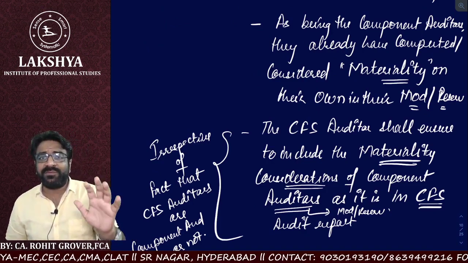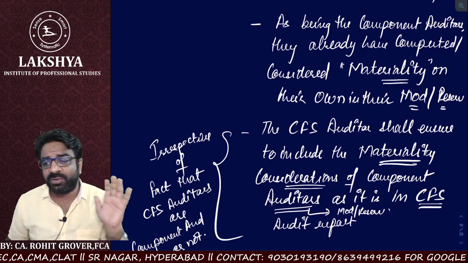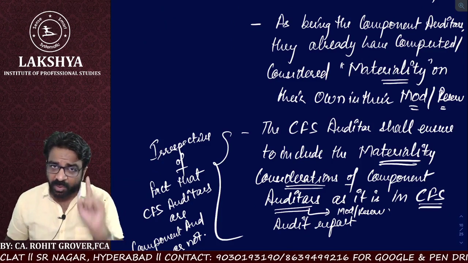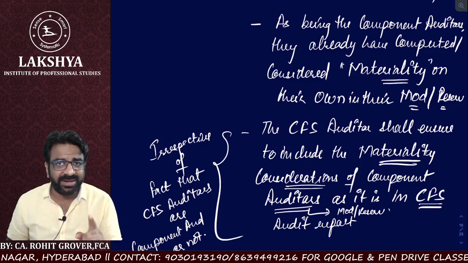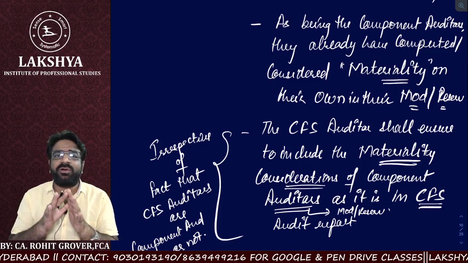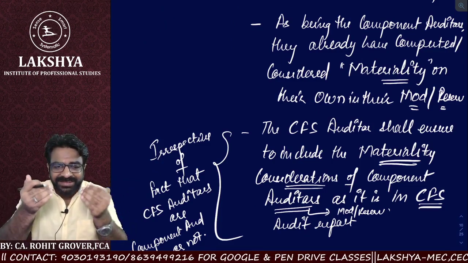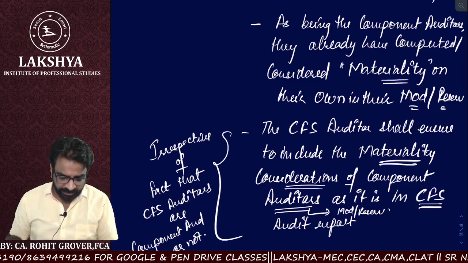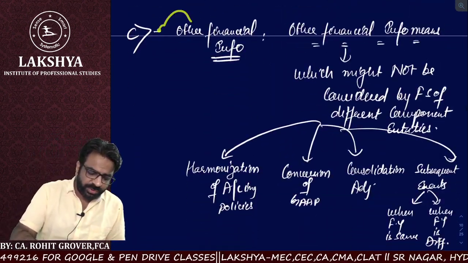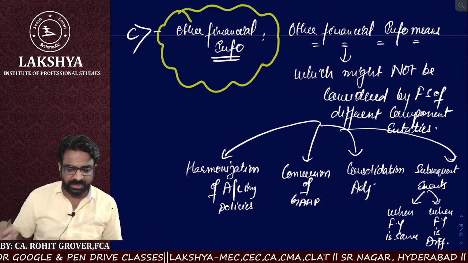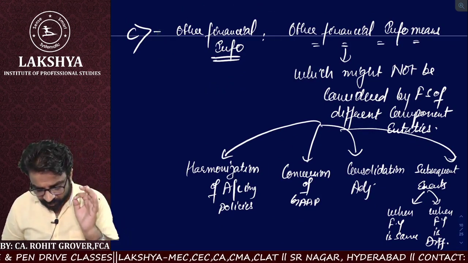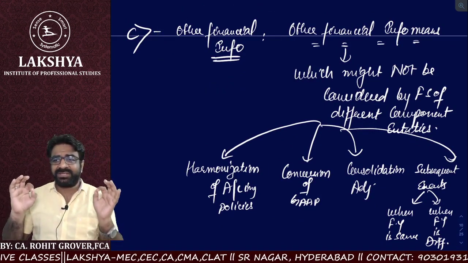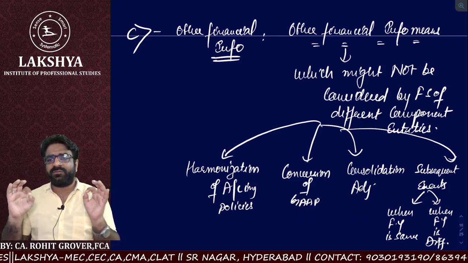You may ignore if he has not kept any kind of qualification or modification, but if a qualification, modification, or reservation is there, then as a CFS auditor, you are not allowed to ignore it. You have to add it as it is in your CFS audit report. Clear, everyone? And we also understood about the auditor's report responsibility relating to other financial information. Now, what is the auditor's responsibility relating to other financial information?